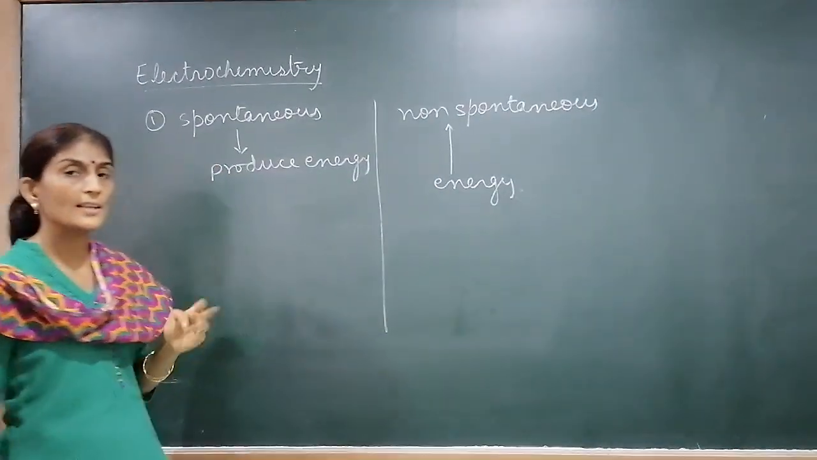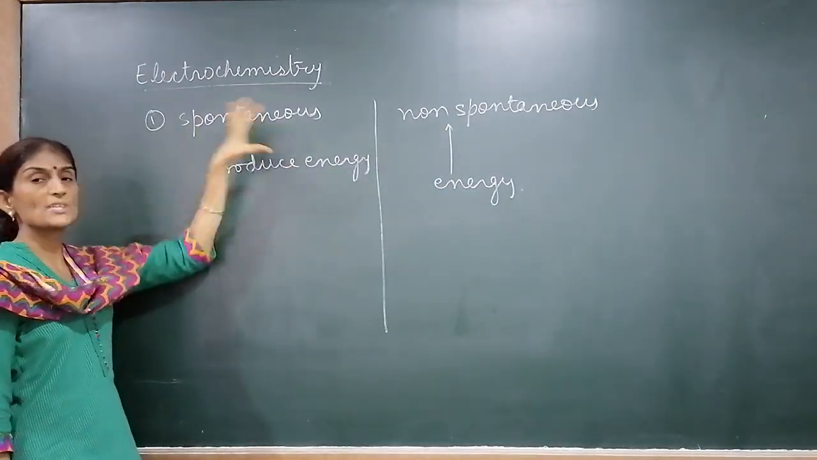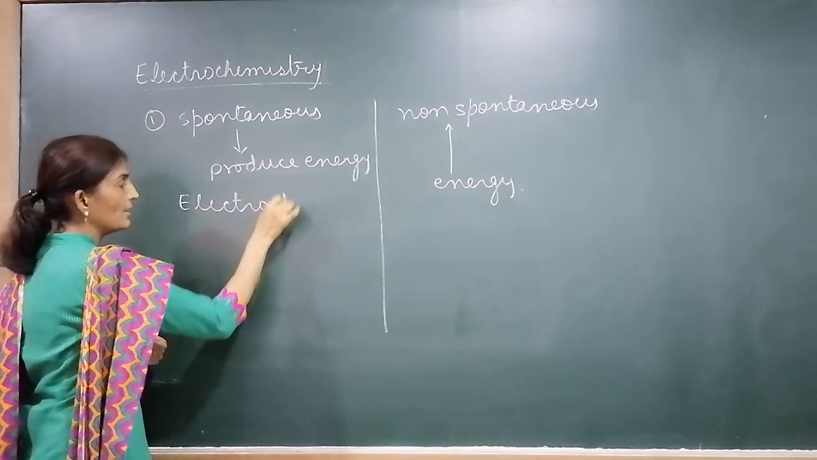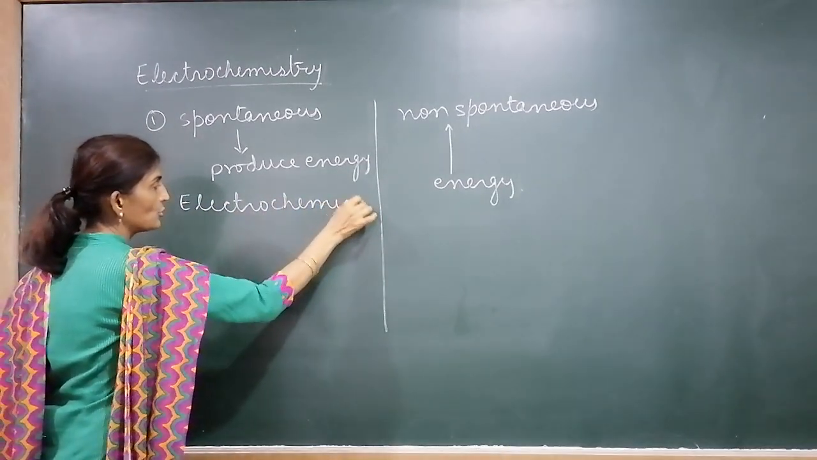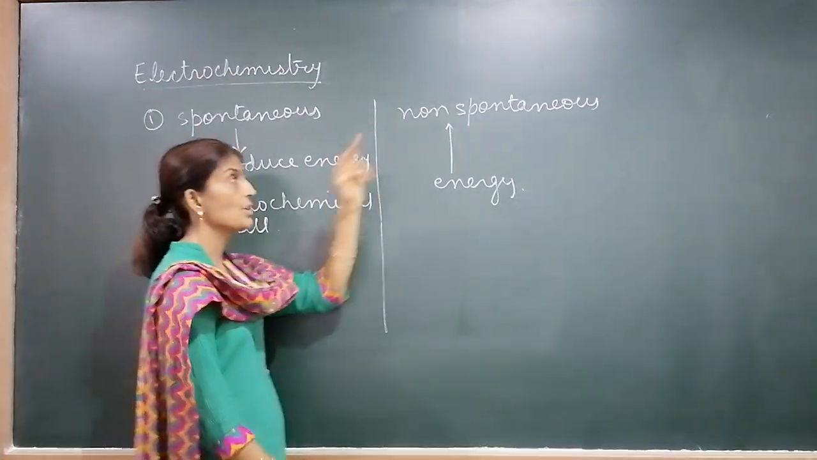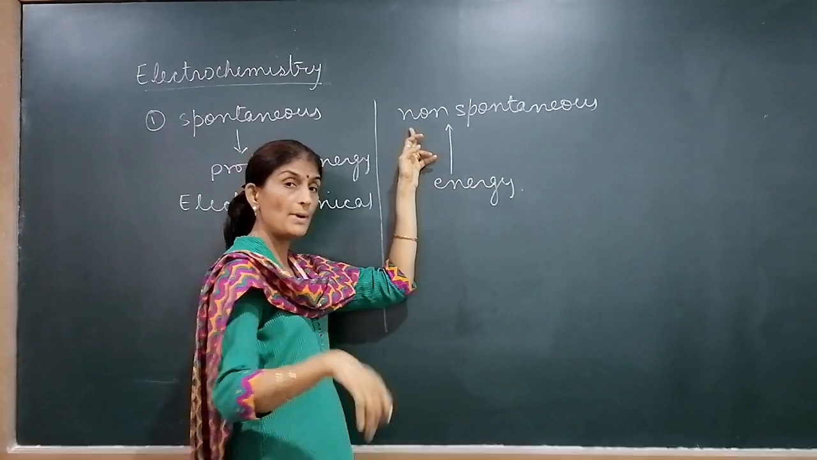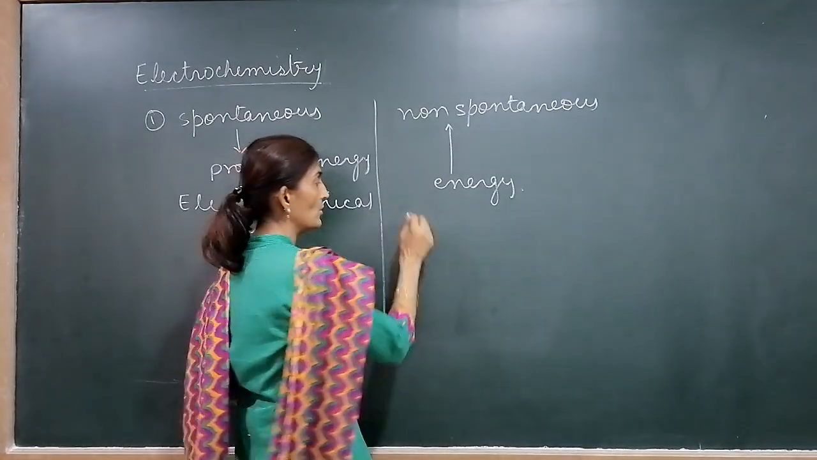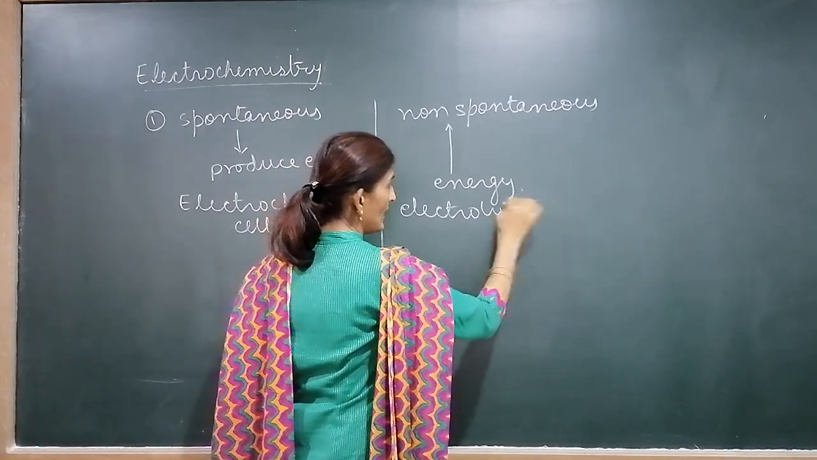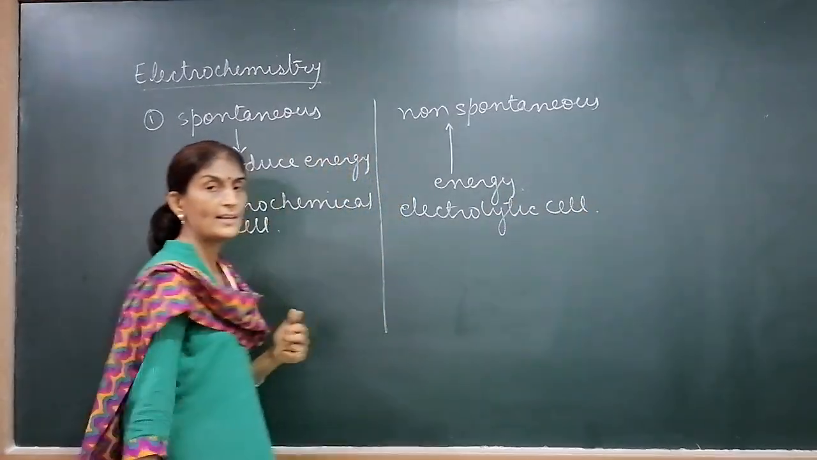The apparatus in which this process is taking place is known as an electrochemical cell. And the apparatus in which a non-spontaneous reaction becomes spontaneous by the supply of energy is known as an electrolytic cell.